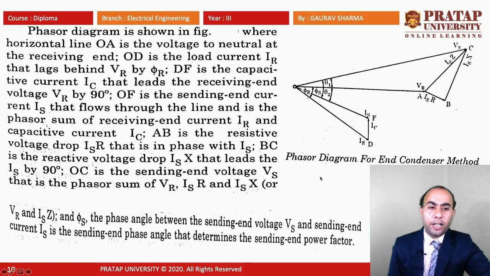Now we have the phasor diagram of the end condenser method. From this, the horizontal line OA is the voltage to neutral at the receiving end.